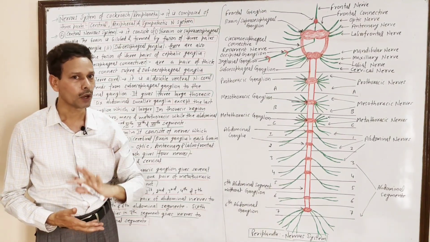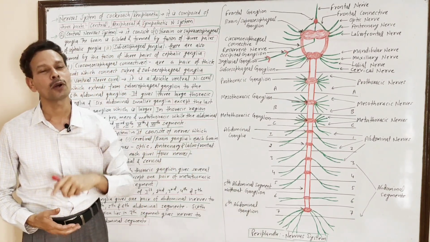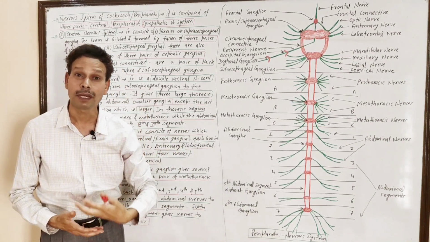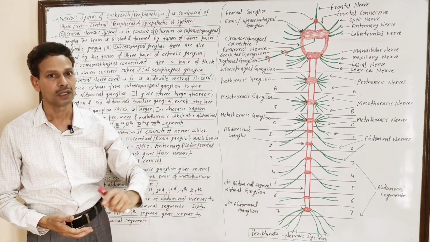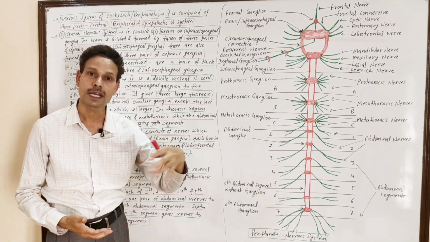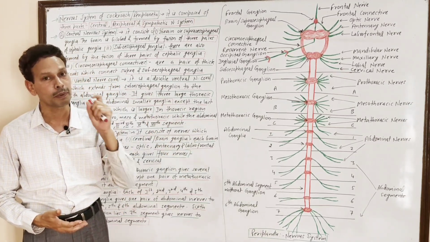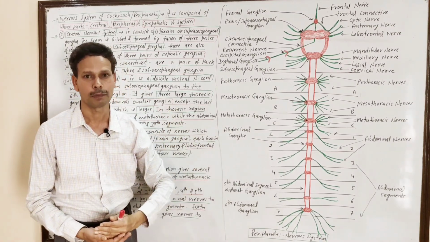Please download your notes. In today's lecture, we will discuss the nervous system of cockroach, Periplaneta americana. Dear students, the cockroach is an insect, an arthropod, and in case of insects, arthropods, cockroach, Periplaneta americana, the nervous system is well developed.